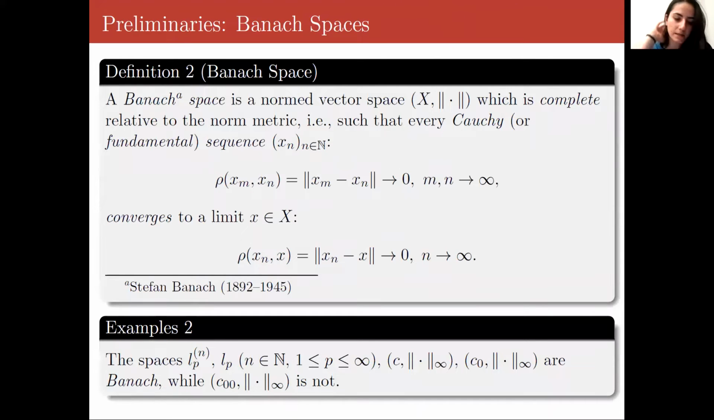And then a Banach space is a normed vector space which is complete relative to the norm metric, such that for every Cauchy sequence, a sequence such that the distance between the nth and mth terms will vanish as n and m go to infinity independently of each other, there is a limit in the space to which it converges, so the distances from the nth term to the limit will vanish as n goes to infinity. And then revisiting the spaces, we saw the spaces lpn, lp, c, and c0 are Banach spaces, while the space of eventually zero sequences is not a Banach space.